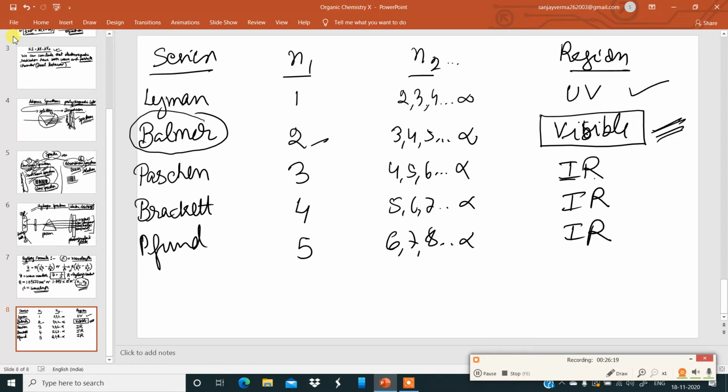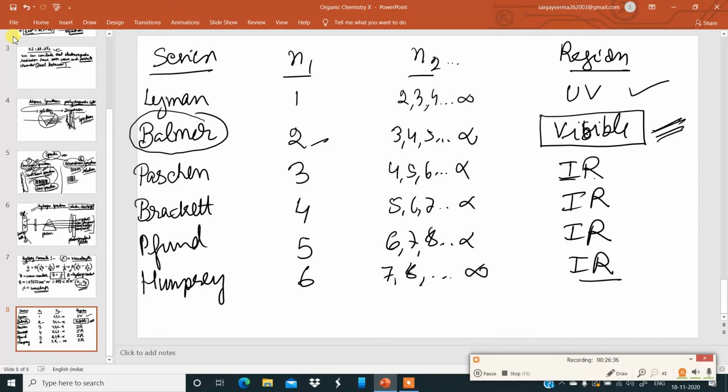Then the next one is Humphreys, for n1 value 6. The values of n2 start from 7, 8 and so on, up to infinity. This too falls under infrared radiation.